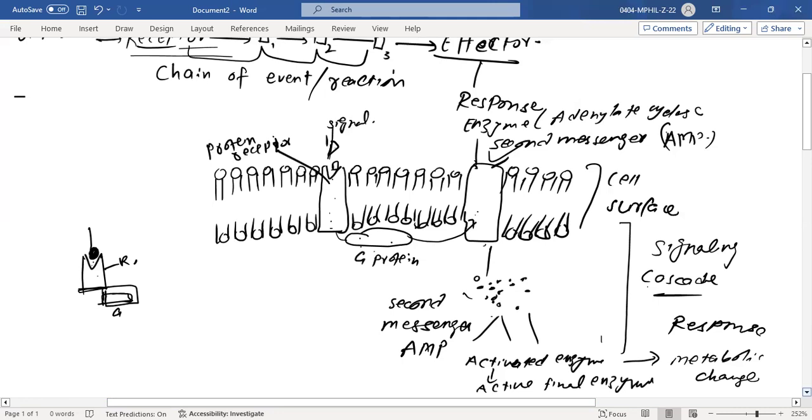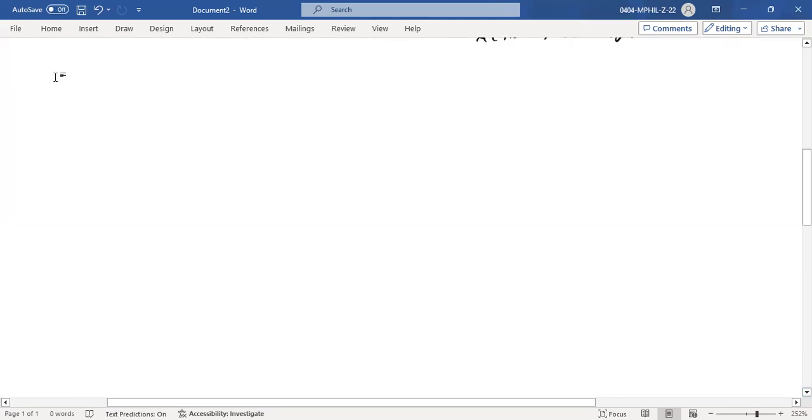So for all types of cell signals, we can talk about another example here. Here you will understand how a response takes place in the cytoplasm. There are a number of things, but there is another case that we can discuss.